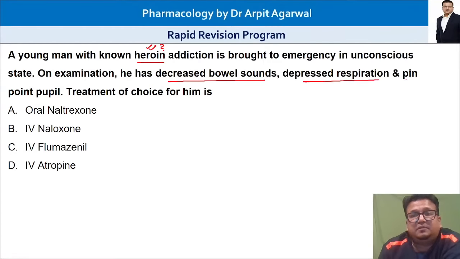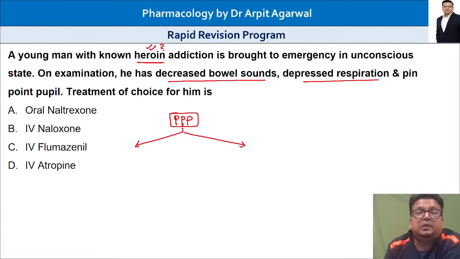Pinpoint pupil, meiotic pupil: only two common poisonings are possible. One is organophosphorus poisoning and the other one is opioid poisoning.